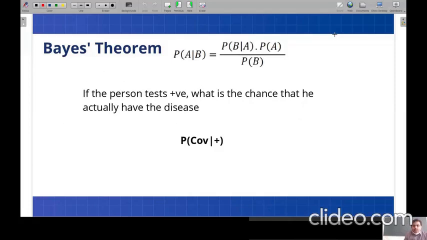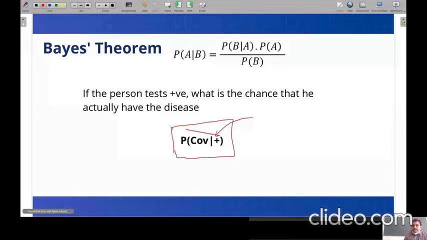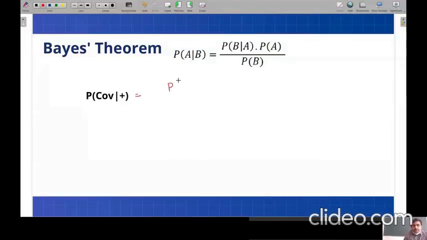So here I'm going to concentrate on finding the probability that a person who is already tested positive actually has the disease. Because I'm talking about probability, what is the chance that he actually has the disease? This is what we are trying to find. So first I will apply the conditional probability formula now. P of COV intersection. Or you can directly go for applying Bayes theorem. Already we have it here, no problem. Anything you can go for.